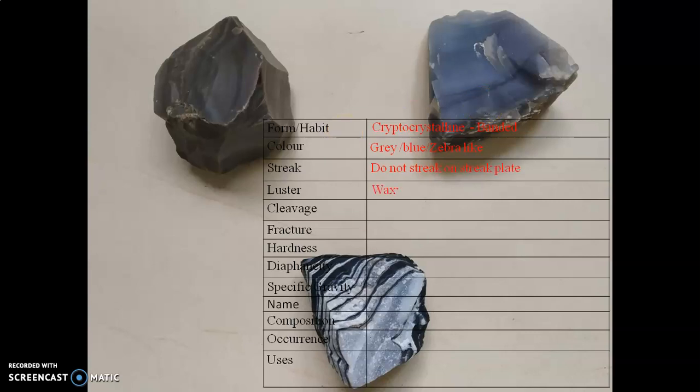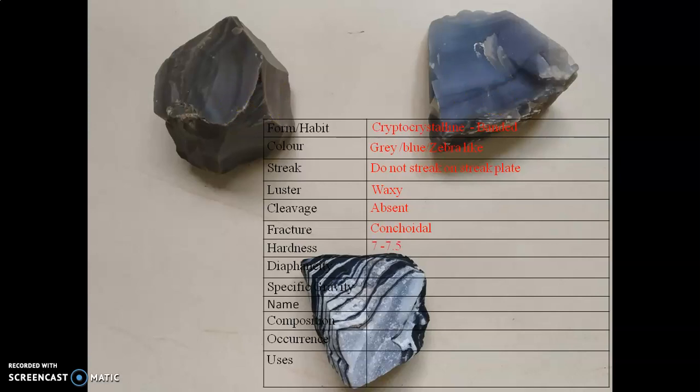Luster: waxy, they are shining like wax. Cleavage is absent, the mineral is devoid of cleavage, there is no cleavage plane. Fracture: you can see conchoidal fracture in these minerals.